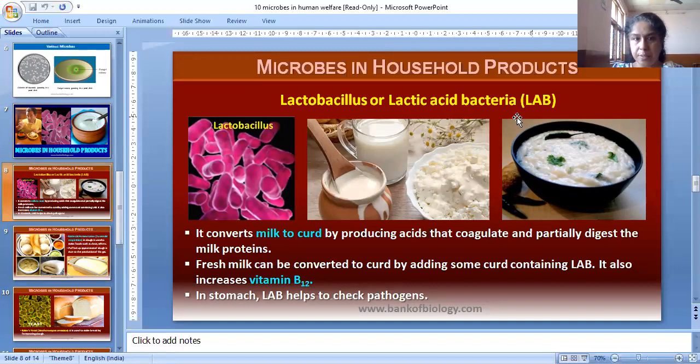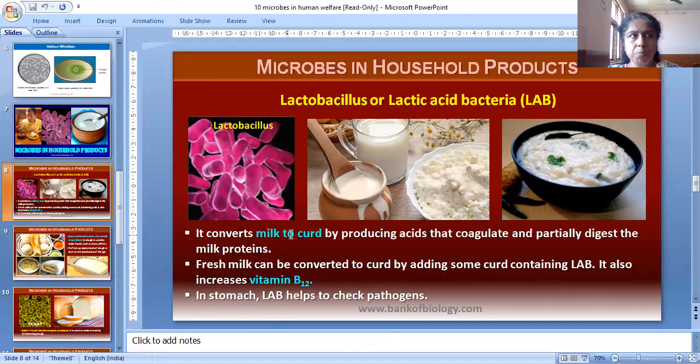Lactobacillus, or lactic acid bacteria. It converts milk to curd by producing acids that coagulate and partially digest the milk protein. Fresh milk can be converted to curd by adding some curd containing LAB. It also increases vitamin B12. In the stomach, LAB helps to check pathogens.